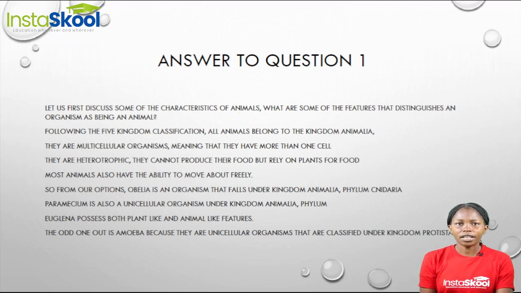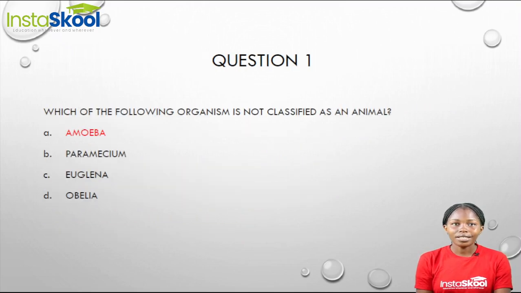And why do we say so? We say this because amoeba is a unicellular organism, but they are classified under the kingdom Protista. So our answer is option A, amoeba. Amoeba is not considered as an animal.